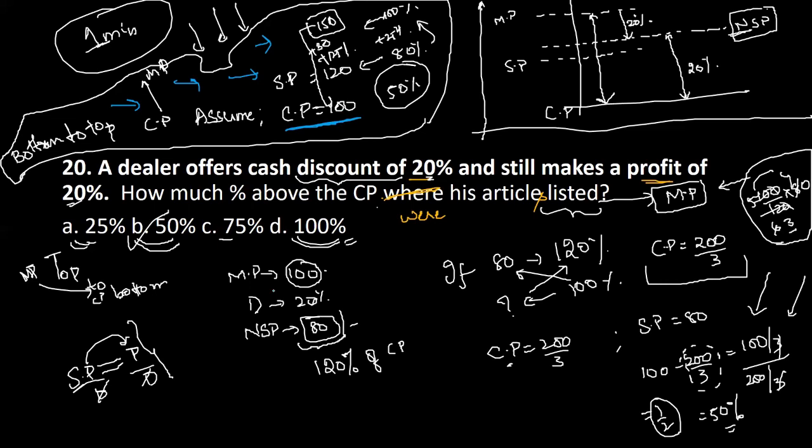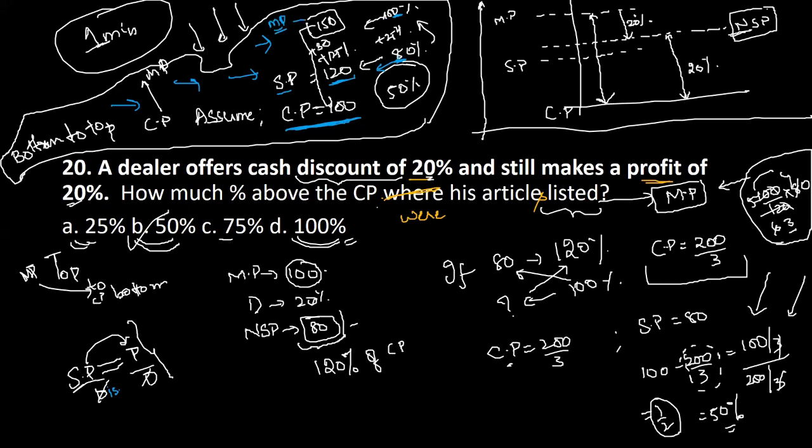Okay, discounted price. Okay, fine. So let's just wait, Yamini, after this one, we'll see. So you're saying, let us assume the cost price to be 100. But you know that the profit is 20% and the selling price is 120. Now he says that after giving a 20% discount on the market price, you got 120. That means this is 80% of something. If this is 80% of something, you have to find out what is 100% of it.